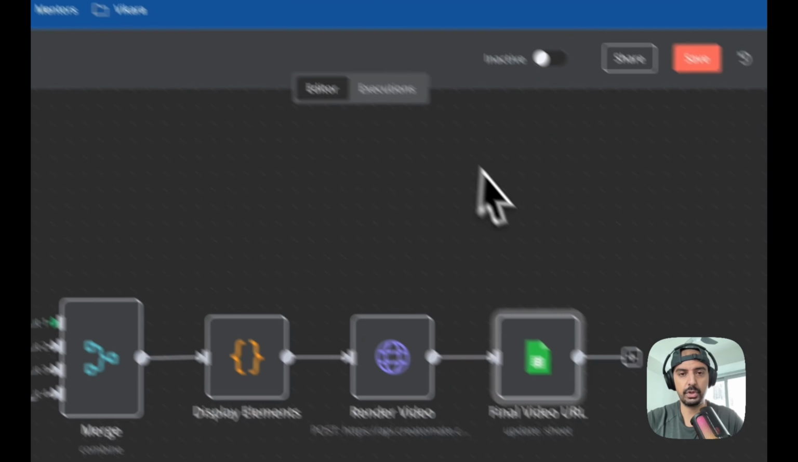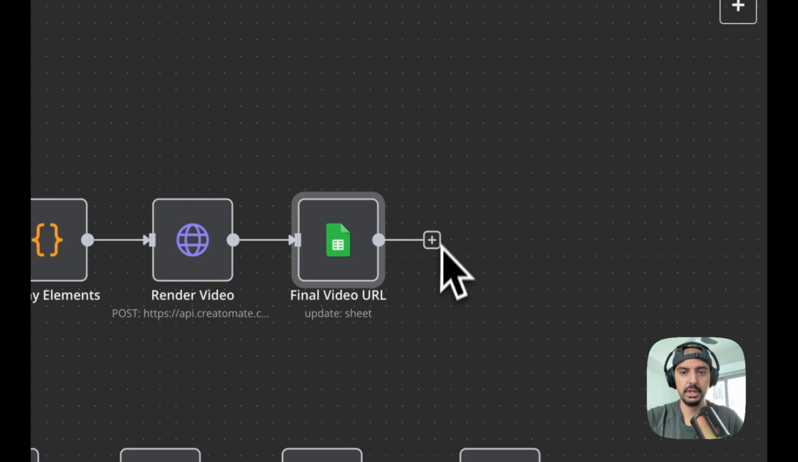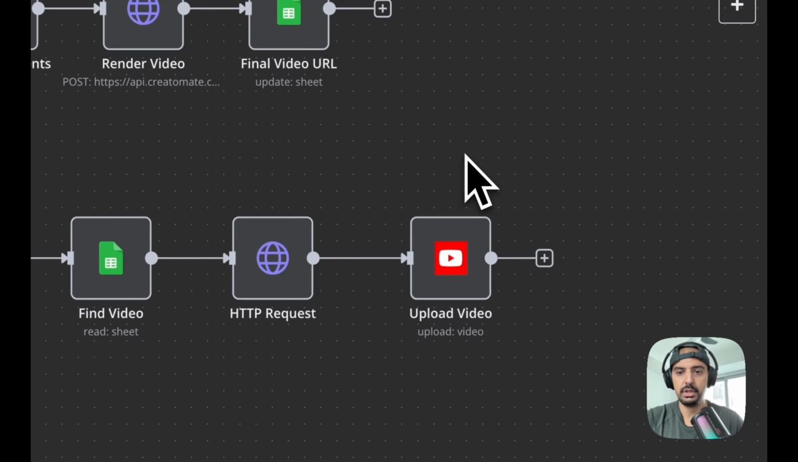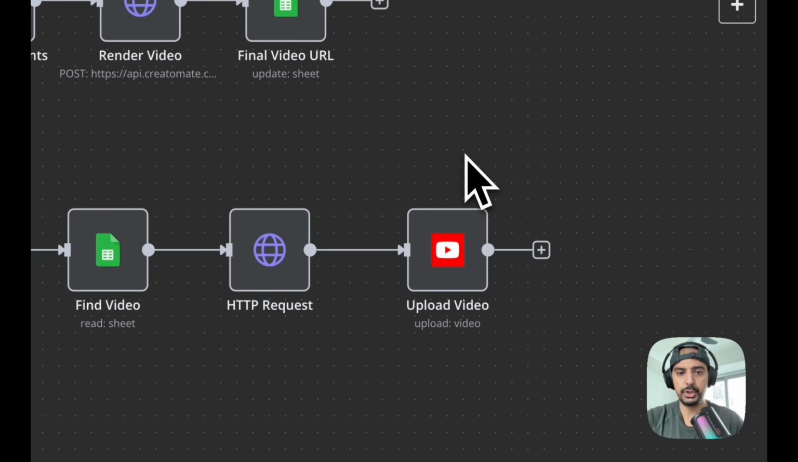Now the optional extras is going to be this here. If I just move down, you can have another schedule trigger, which will find the video. It's going to look for column G, do another HTTP request, and then upload the video onto YouTube. So I can show you that.